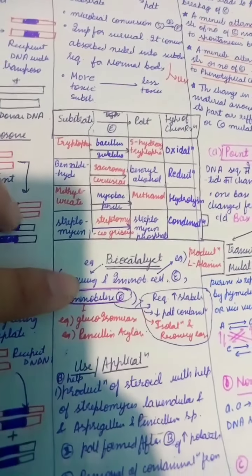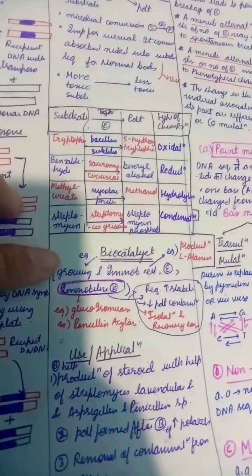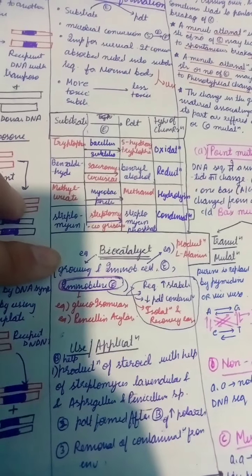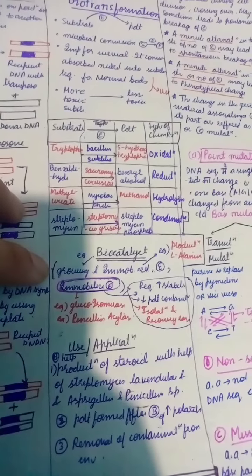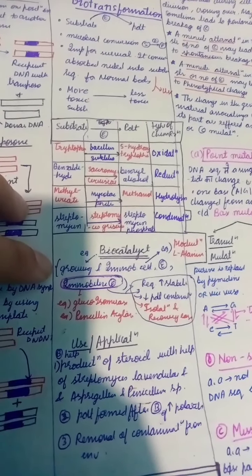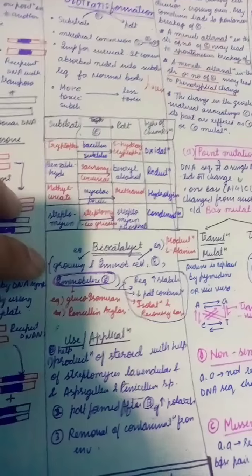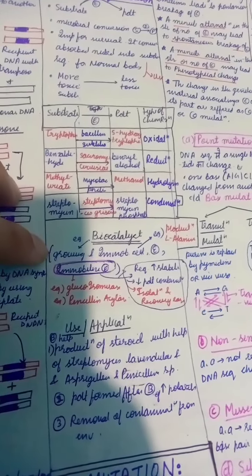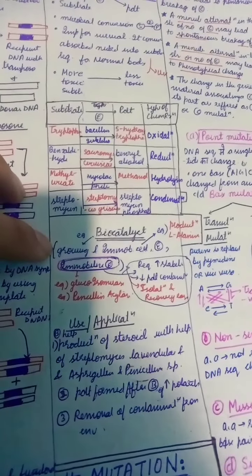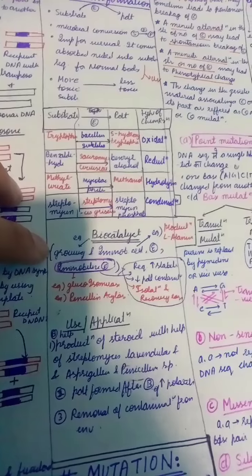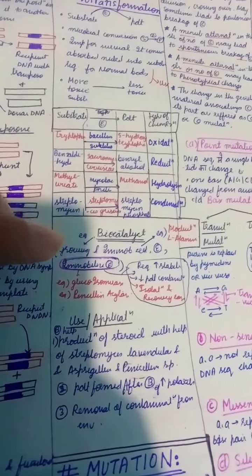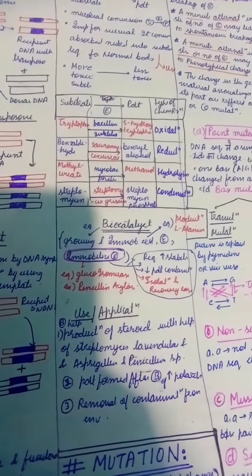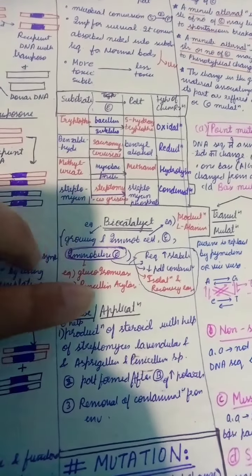Biocatalysts: we have studied that biotransformation reactions require a large range of biological catalysts. These catalysts include growing cells. The growing cells are desired cells that are cultivated in a medium. Emulsifiers are added to solubilize the substrate. The second example of biocatalysis is immobilized cells. These cells can be used to carry out the biotransformation reaction, and basically immobilized enzymes help in biotransformation reactions. An example is the commercial production of L-alanine.